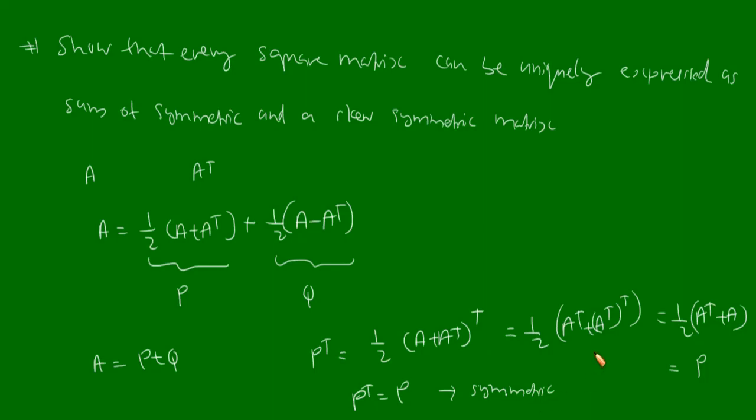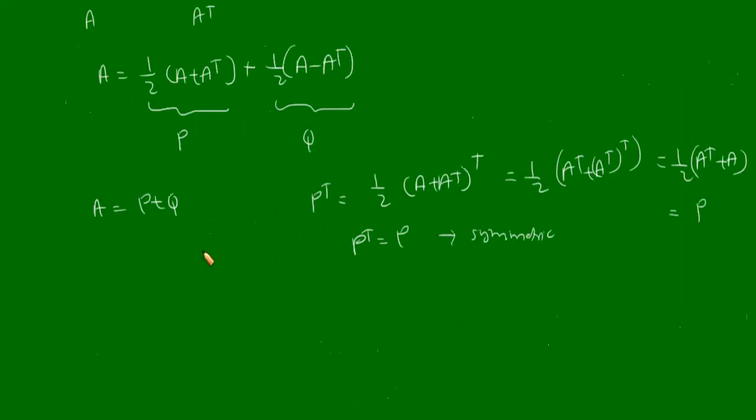Okay. Now let us consider the second part, Q, and take the transpose. So Q is half A minus A transpose. So Q transpose will be equal to half into (A minus A transpose) whole transpose, and this will be equal to half into A transpose minus A. Again here A transpose whole transpose comes, which gives A.